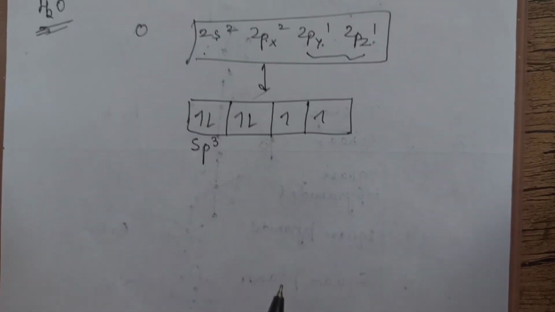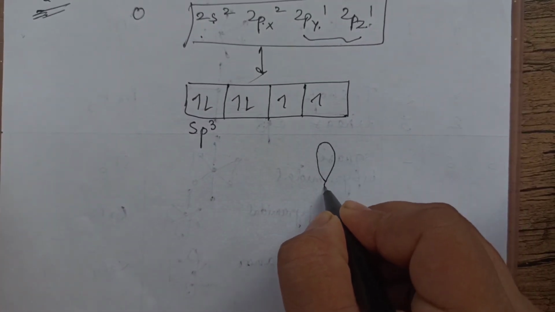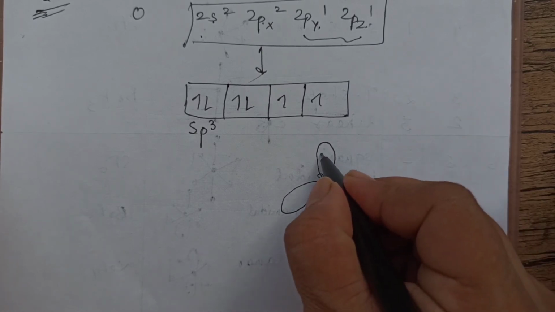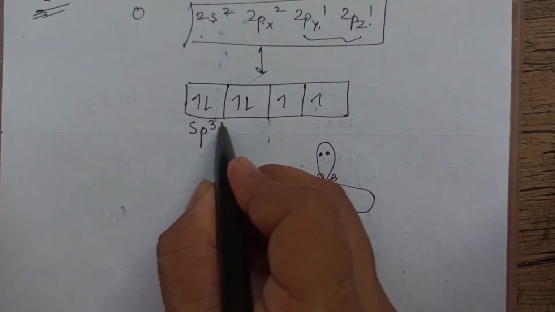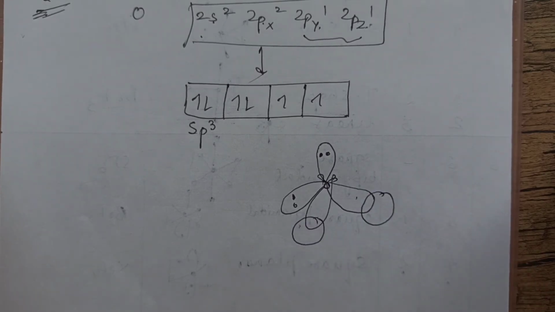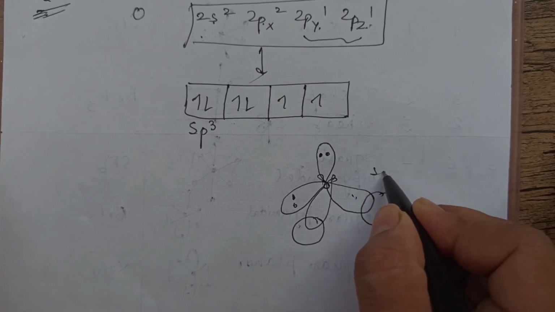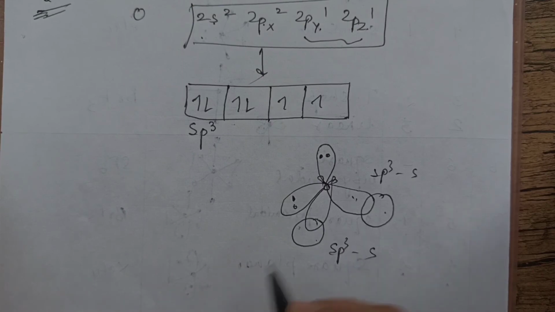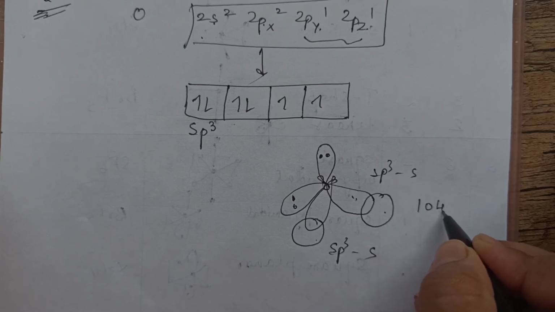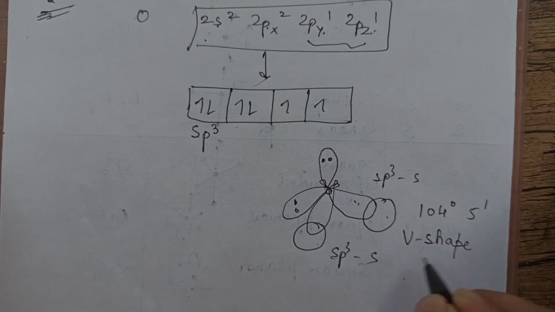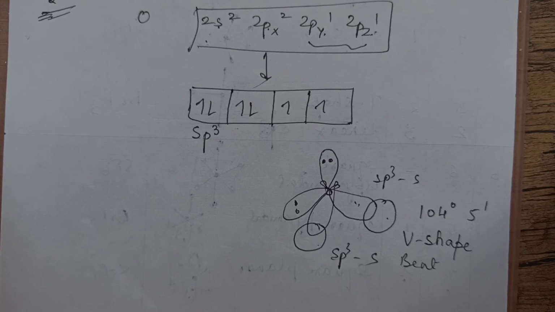How should these 4 be arranged? These 4 should be arranged in tetrahedral manner, out of which 2 of them are having lone pair, remaining 2 single electron. These single electron ones will overlap with 1s. So this is one sigma bond sp3s. This is also another sigma bond sp3s. So 2 sigma bonds are there, 2 lone pairs. So what is the angle? Angle is 104 degrees 5 minutes and the shape is V shape, or you can say bent molecule or angular.